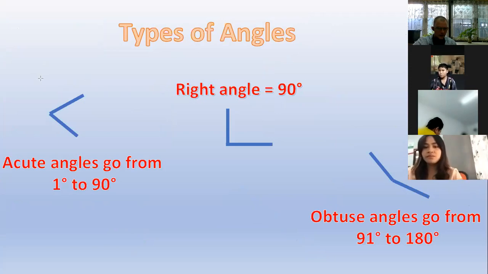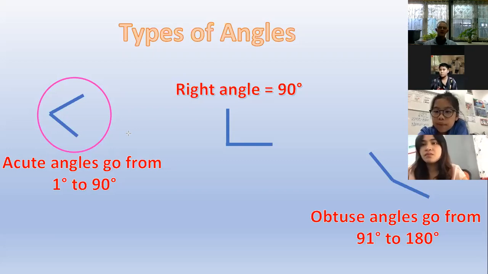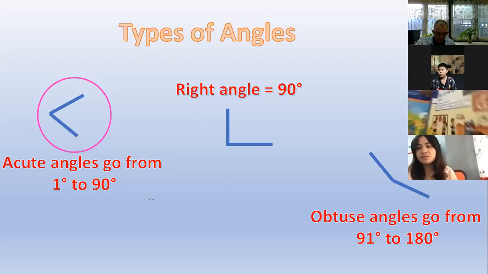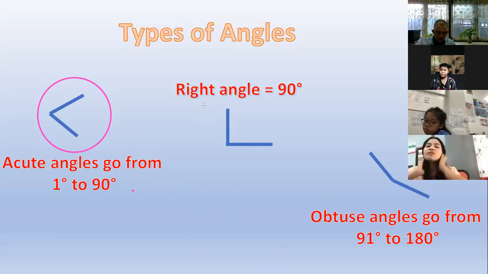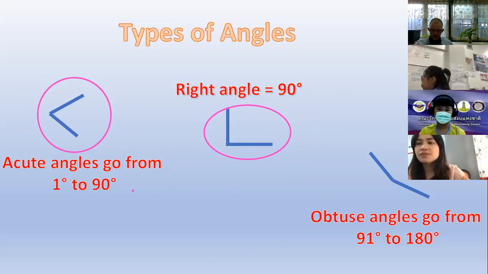Our first angle here. Everyone, what is this angle? What is the name of this angle? Acute angle. Acute angle. Yes, very good. What is the name of this angle right here? Right angle. Yes, very good. It's our right angle.